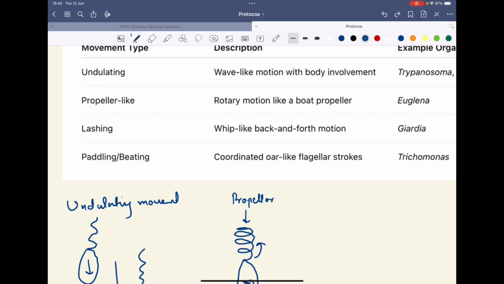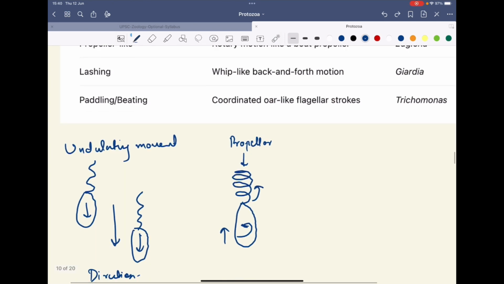It's found in Euglena. Then we have lashing movement. Lashing movement is the whip-like movement. This is the lashing movement.